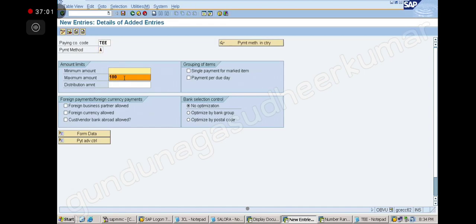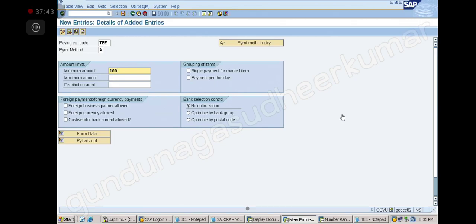Minimum amount I am giving 100. Minimum amount 100. What is this? See here, limit. Now when you are doing automatic payment, there is a risk. What is the risk? Suppose one vendor is there, with him we have a leftover balance of 3 rupees. Because of some reason there is a 3 rupees balance. Now when you are doing automatic payment, you will generate a check for those 3 rupees and send it.